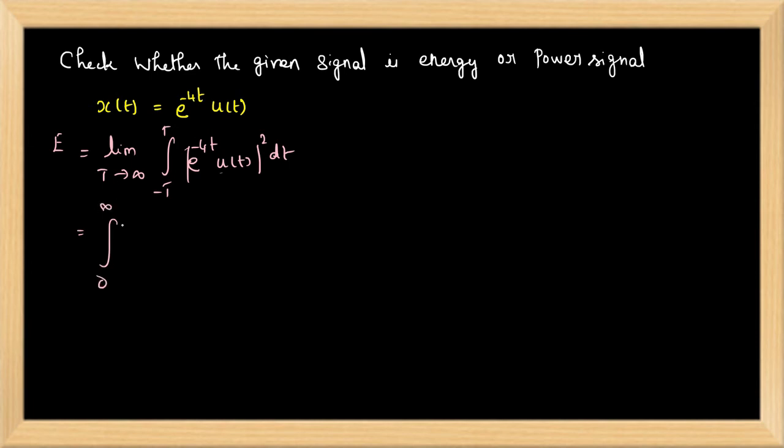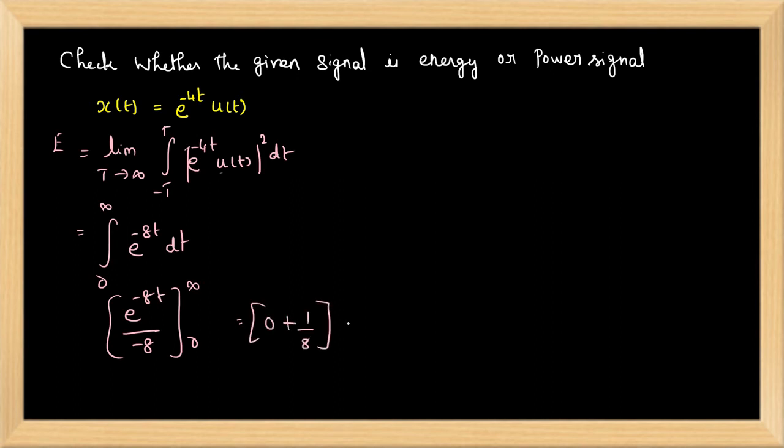Directly I will put the limit here: integral of e^(-8t) dt. So e^(-8t) divided by -8, from 0 to infinity. When I put e^(-infinity), it is 0. When I put e^0, it is 1. So I will get 0 minus 1/8 times negative, so totally it is 1/8 joules.